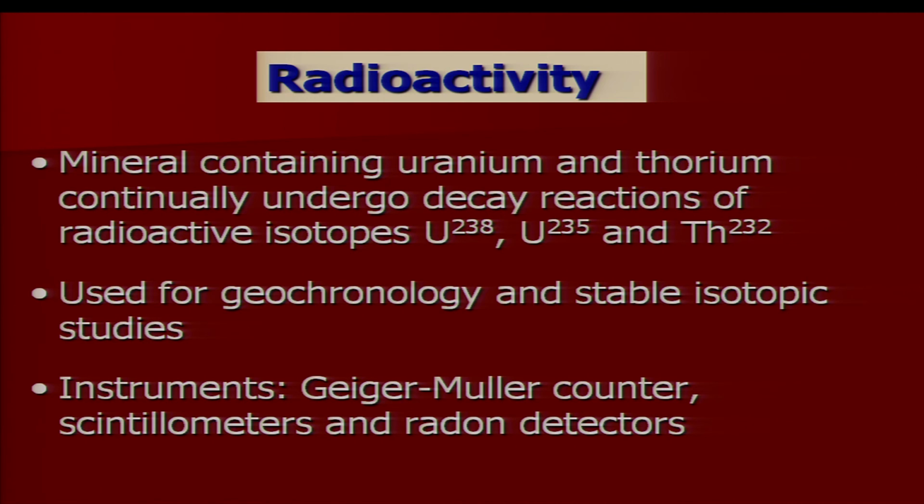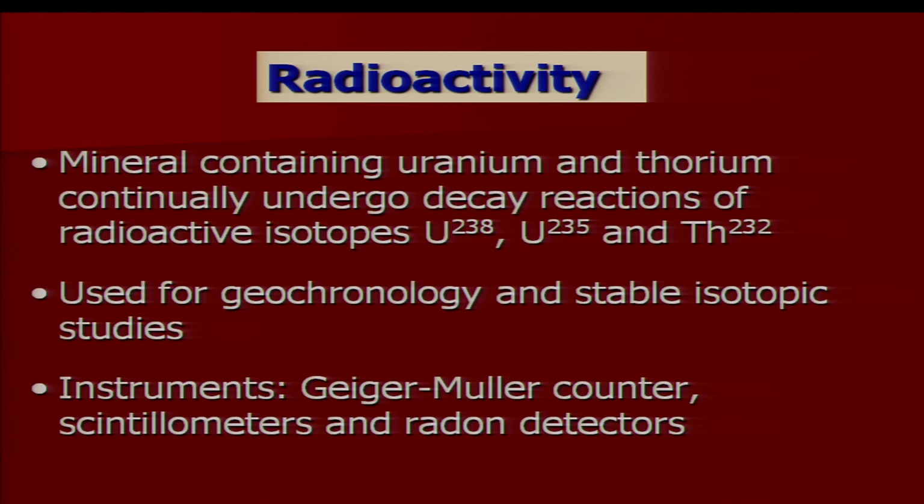By definition, minerals containing uranium and thorium continually undergo decay reactions. As a result, you get radioactive isotopes and emission of alpha, beta and gamma radiations. Such isotopes are useful in geochronology and stable isotopic studies in other branches of geology.